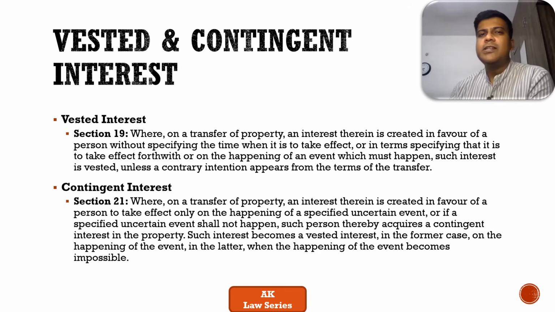So that is the basic difference between vested interest and contingent interest. In contingent interest, in case, let's say, Y dies before the occurrence of the event, then, unlike what we saw in vested interest, the ownership does not move to the legal heirs. It does not happen in contingent interest. So that is the basic difference between vested interest and contingent interest.